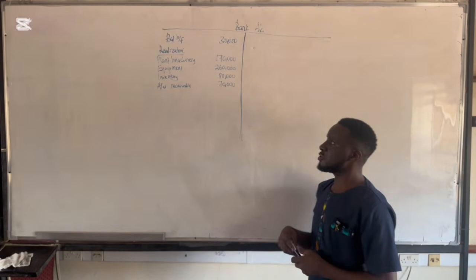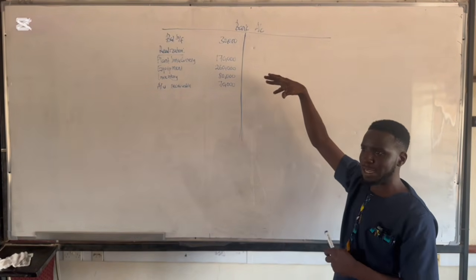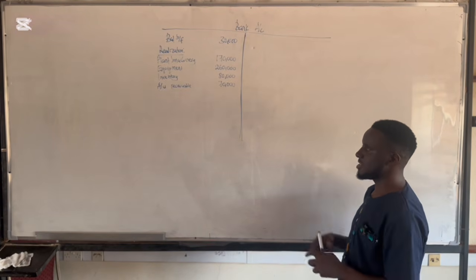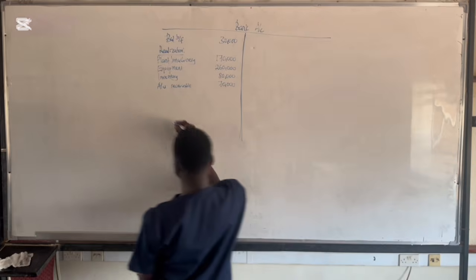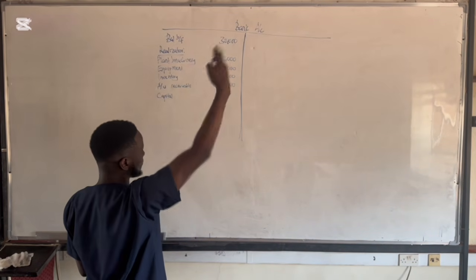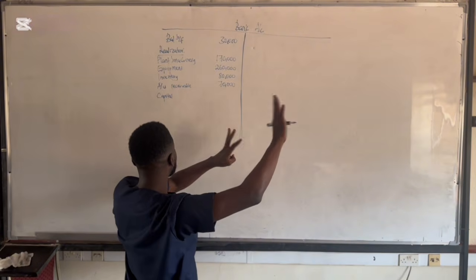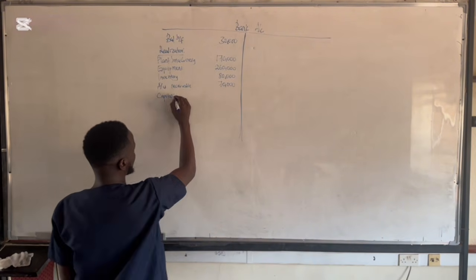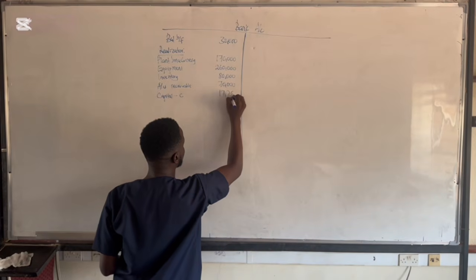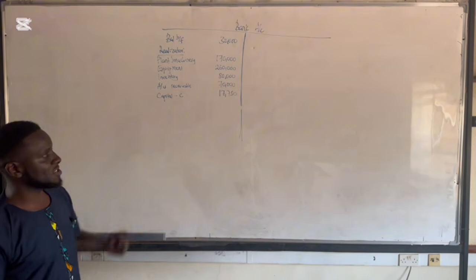Now, if you recall very well, one of the partners brought in money, partner C. He was contributing part of his deficiency. So we come here and we say capital. Just like in the capital account, we have to credit the partner's capital account in the name of bank. So we come here and say capital, partner C. So it was 17,750. That was his deficiency.